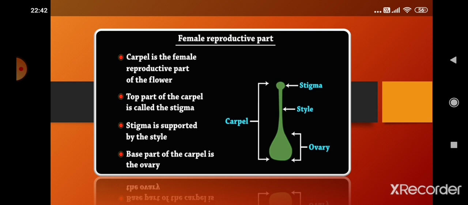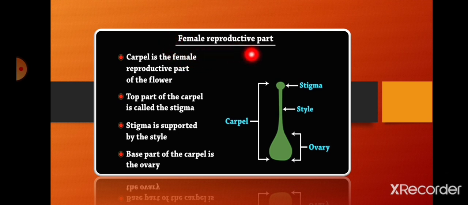Now the female reproductive part of the flower. Carpel is the female reproductive part of the flower. The top part of the carpel is called the stigma. Stigma is supported by the style. The base part of the carpel is the ovary.